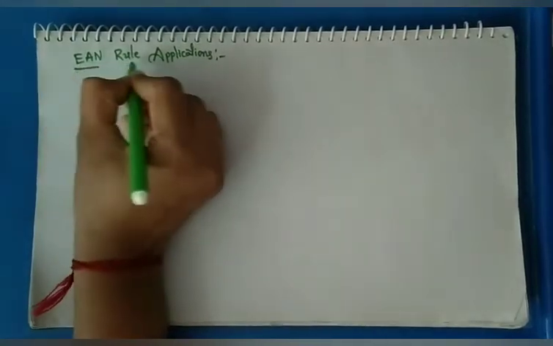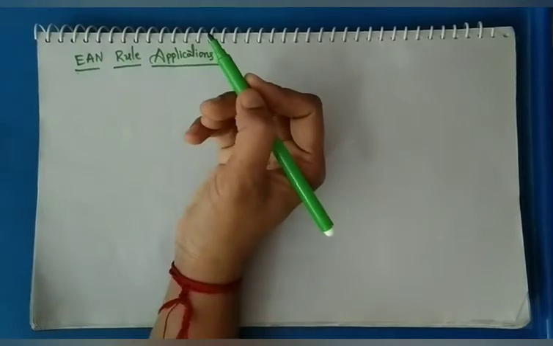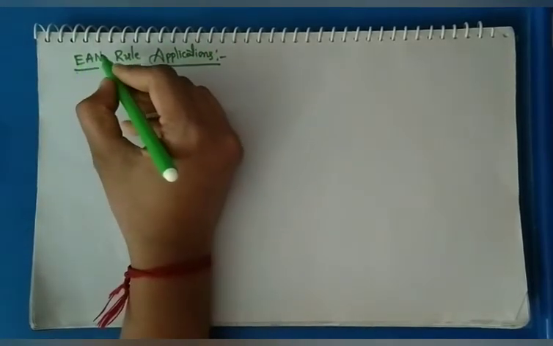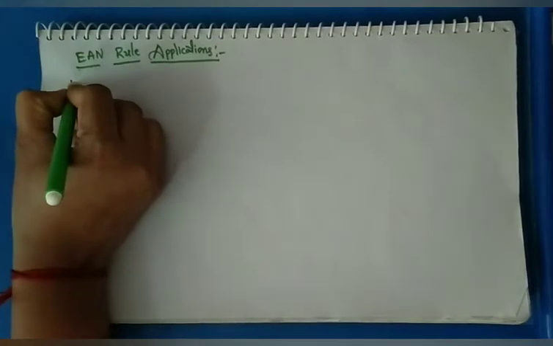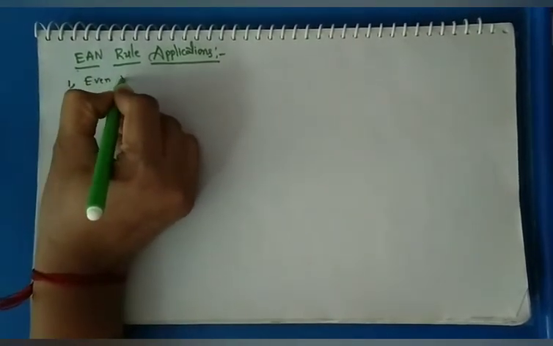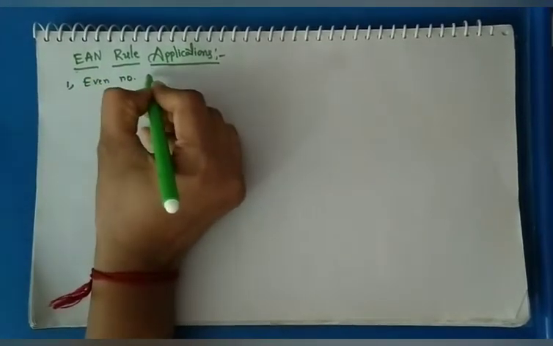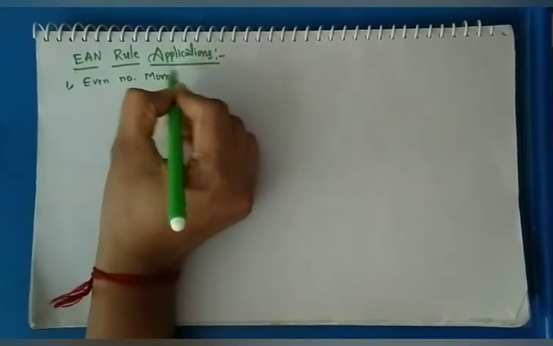So EAN abbreviation, effective atomic number. In this EAN rule, applications are 3. First one, even number mononuclear carbonyls.